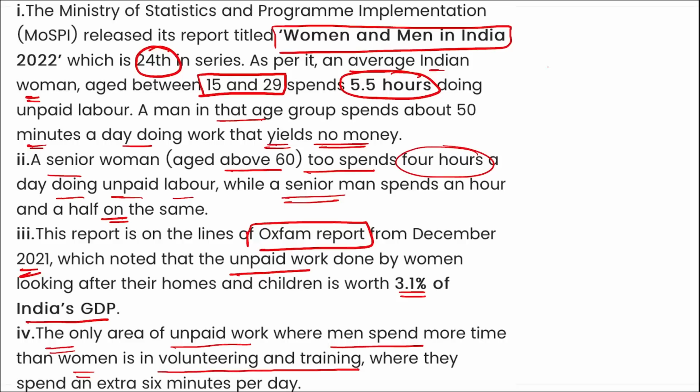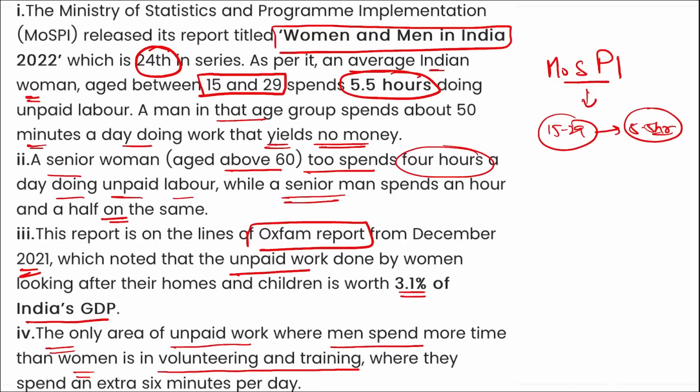All right, so coming back, remember this data was released by the Ministry of Statistics and Program Implementation, and it stated that women aged between 15 to 29 spend 5.5 hours doing work that yields no money, whereas men spend only about 50 minutes a day doing work that yields no money.